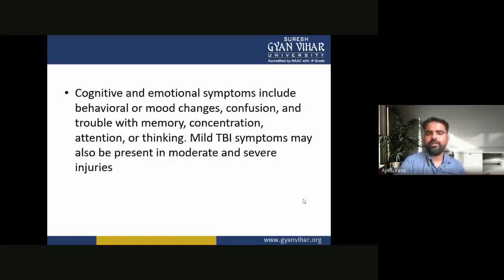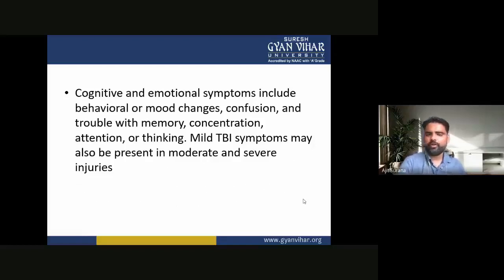Now the cognitive and emotional symptoms include behavioral or mood changes, confusion, and trouble with memory, concentration, attention or thinking. Mild TBI symptoms may also be present in moderate and severe injuries.